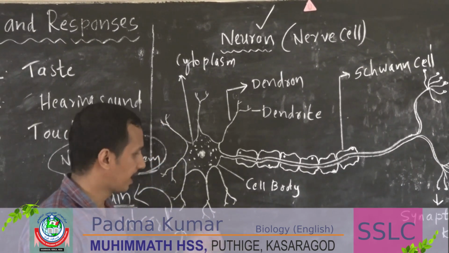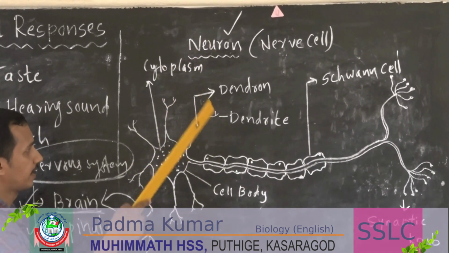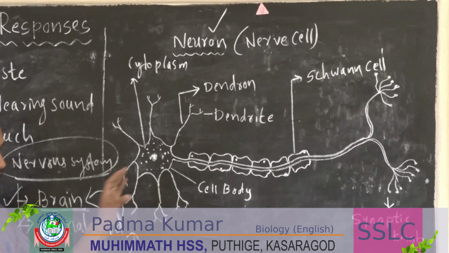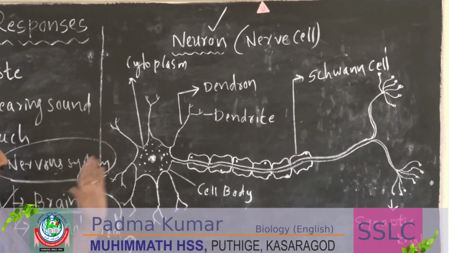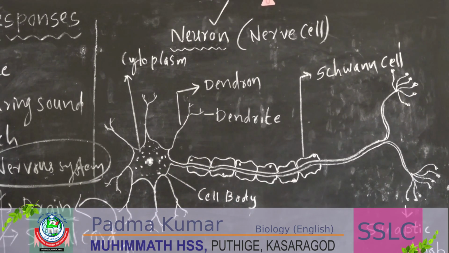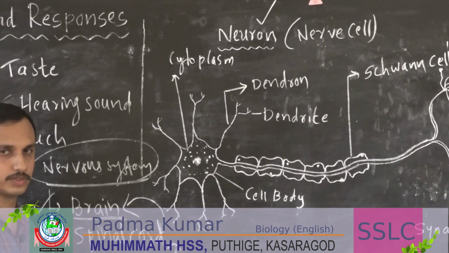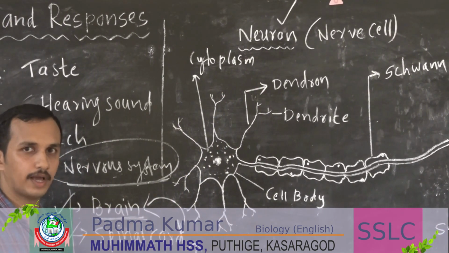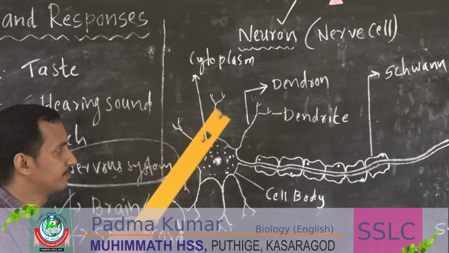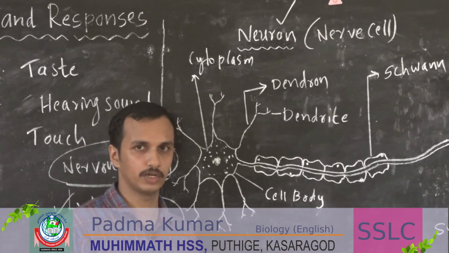So there is a diagram here. I think you can see that a diagram of a neuron is there on the board. Just closely observe that diagram. The parts are also labeled there. So what is a neuron? It is the basic unit of the nerve system. So many neurons join to form nerves and the different parts of the nerve system. They will be formed of what? Nerve cells, or neurons.